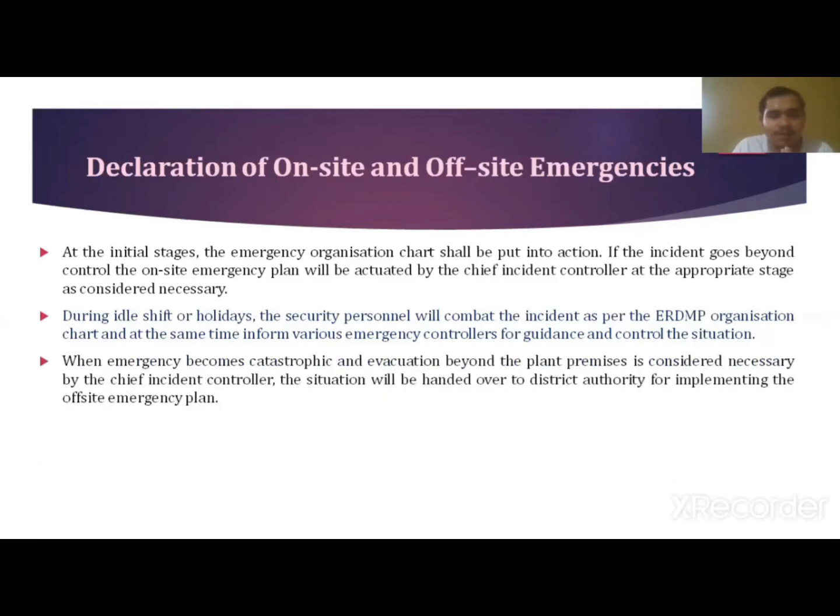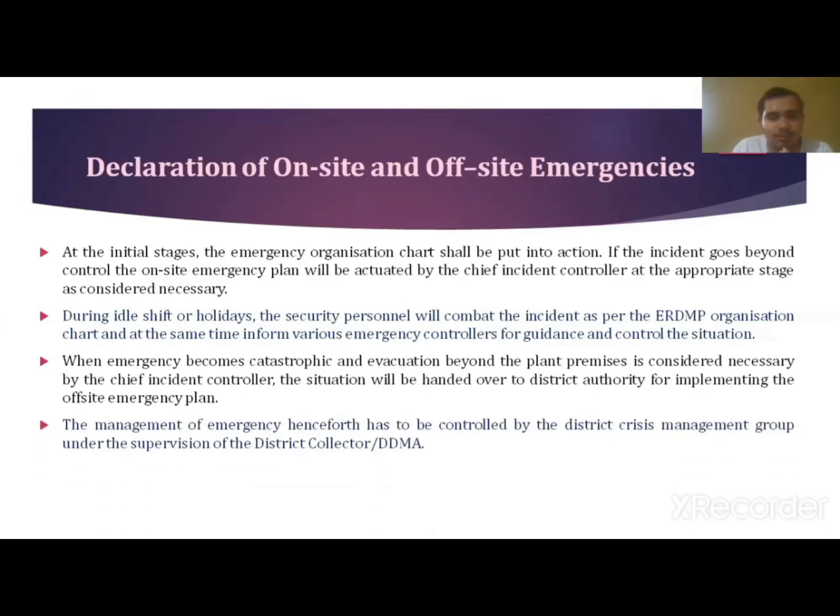So when the emergency becomes catastrophic and evacuation beyond the plant premises is considered necessary by the chief incident controller, the situation will be handed over to the district authority for implementing the off-site emergency plan. The management of the emergency henceforth has to be controlled by the district crisis management group and under the supervision of the district controller or DDMA.